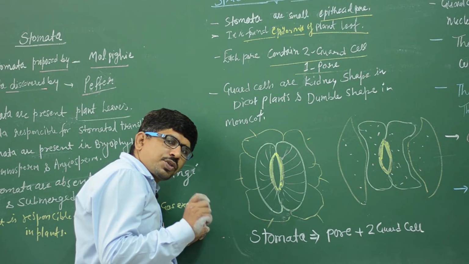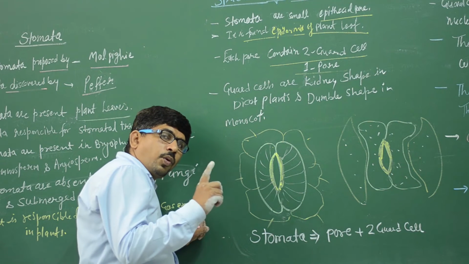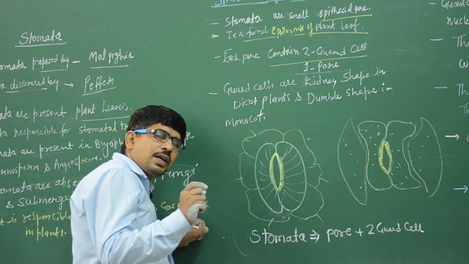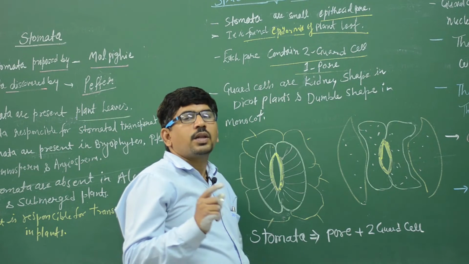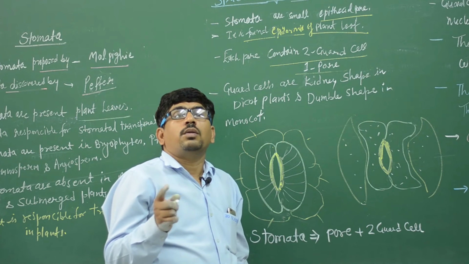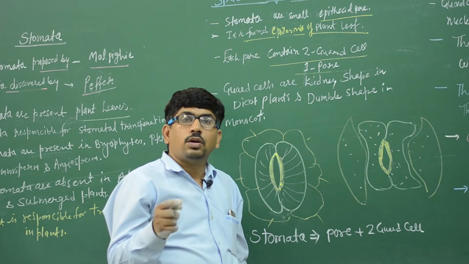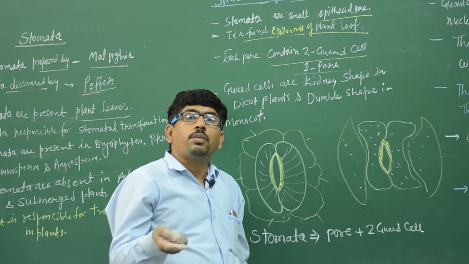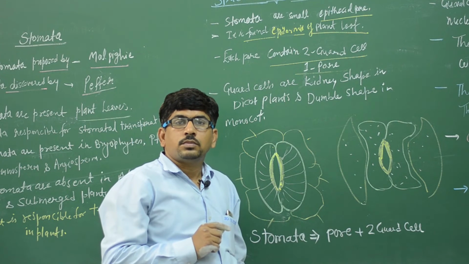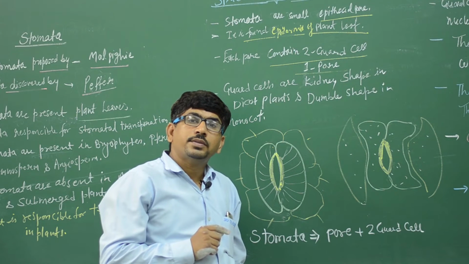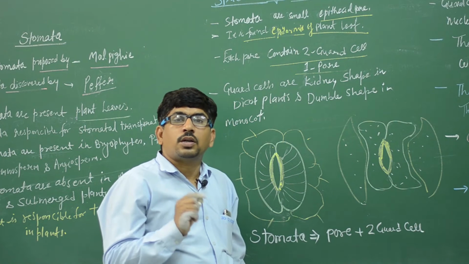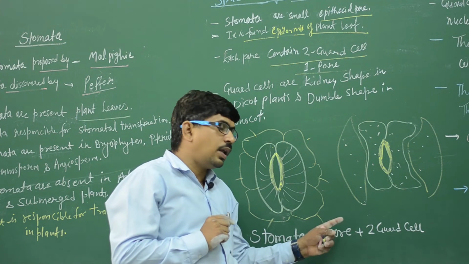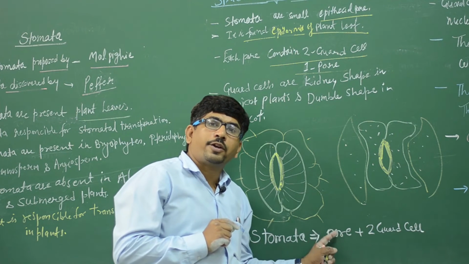In stomata structure, the question is: first option pore, second option guard cell, third option guard cell plus pore, fourth option guard cell plus pore plus subsidiary cell. Which one is right? Option third, guard cell and pore, is the right option.